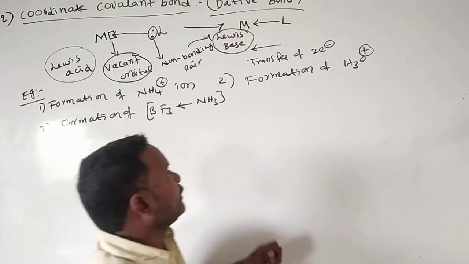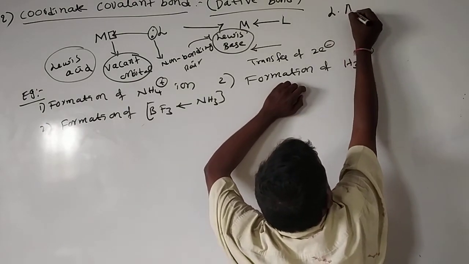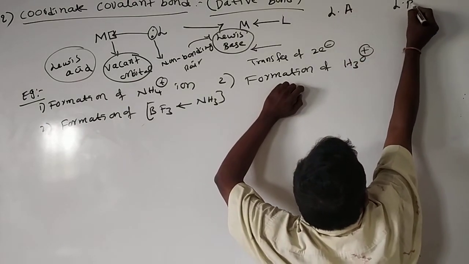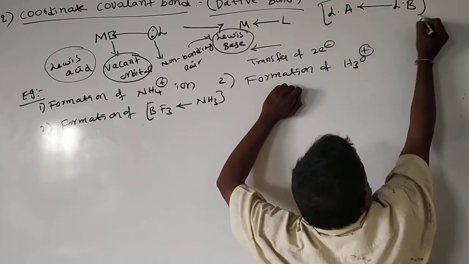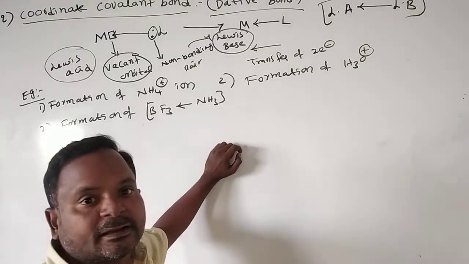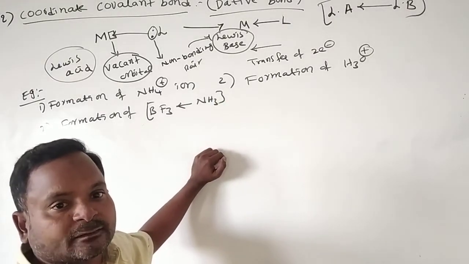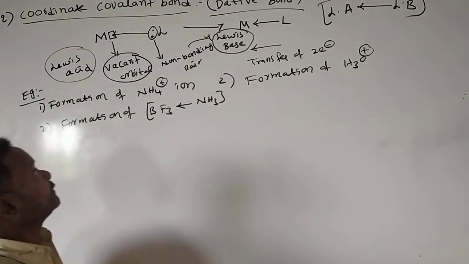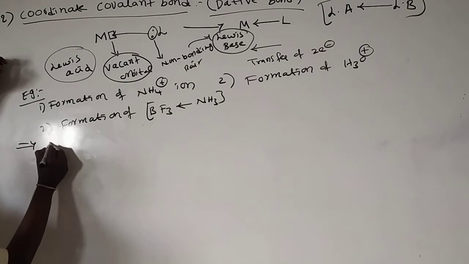That means a coordinate covalent bond is always present between a Lewis acid and a Lewis base. The Lewis base donates towards the Lewis acid. Okay, and here see the formation of the first one, ammonium ion.